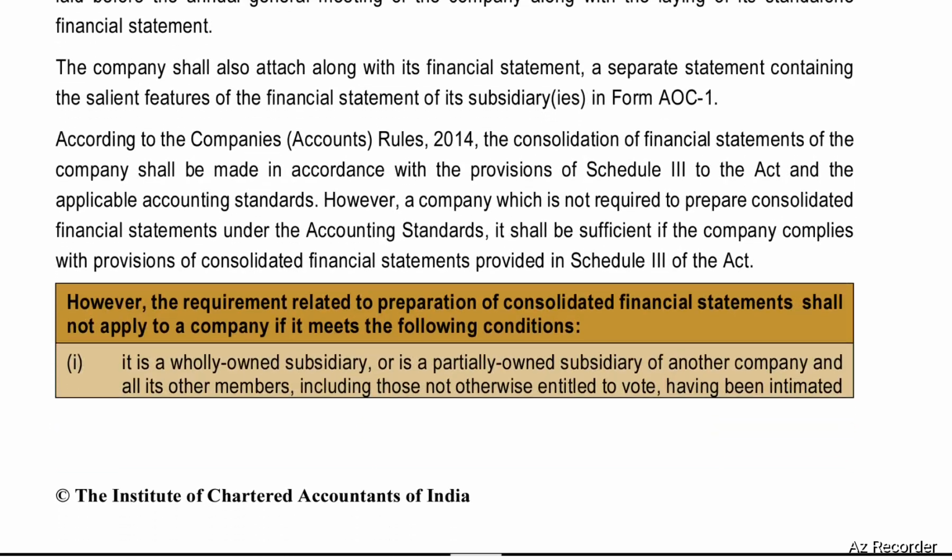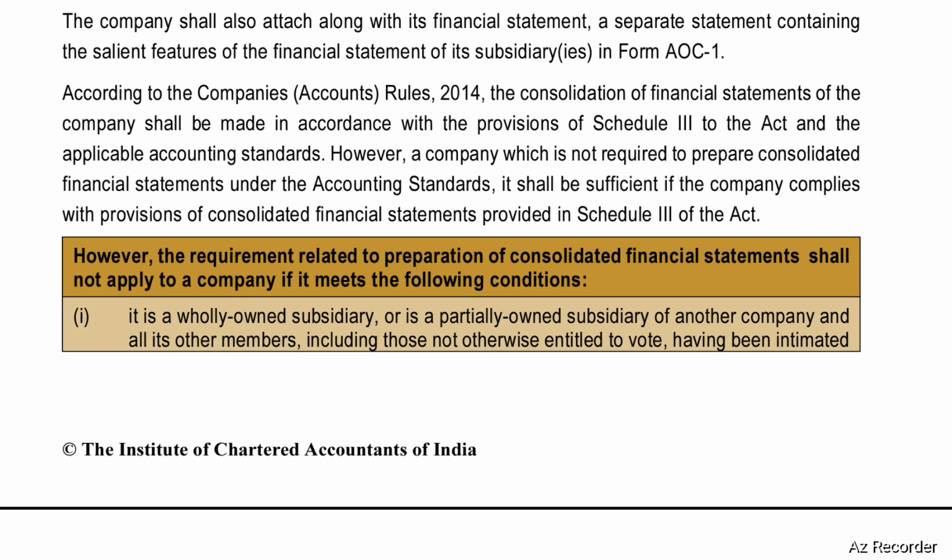The company shall also attach, along with its financial statements, a separate statement containing the salient features of the financial statements of its subsidiary or subsidiaries in Form AOC 1. According to Company Account Rules 2014, the consolidation of financial statements of the company shall be made in accordance with the provisions of Schedule 3 to the Act and the applicable accounting standards.